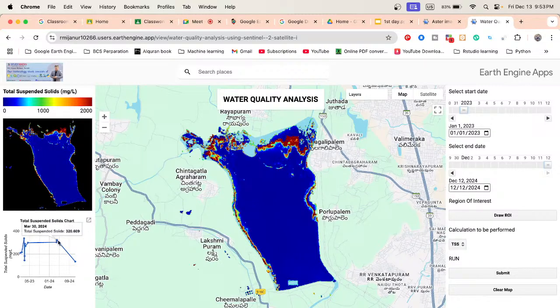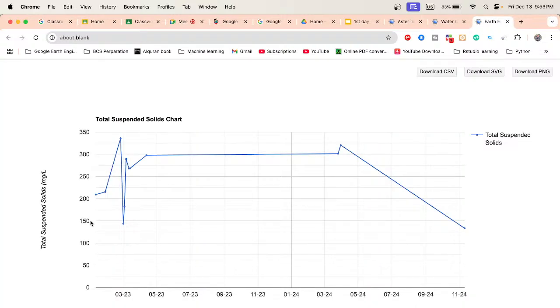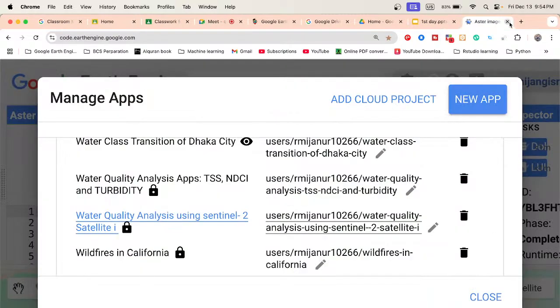And suppose I need this data, just click here. You can see, just click here. Now you can easily download the data as a CSV file or in PNG file format also. So this is one kind of web application.